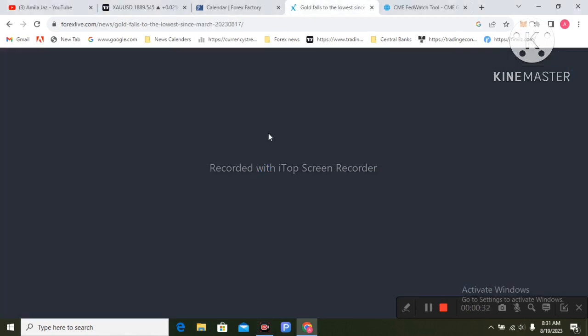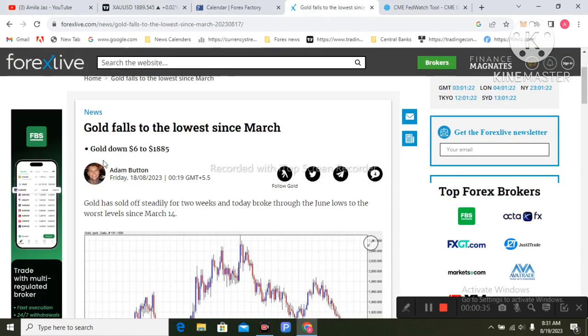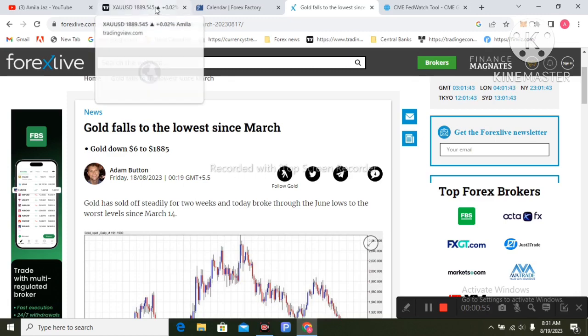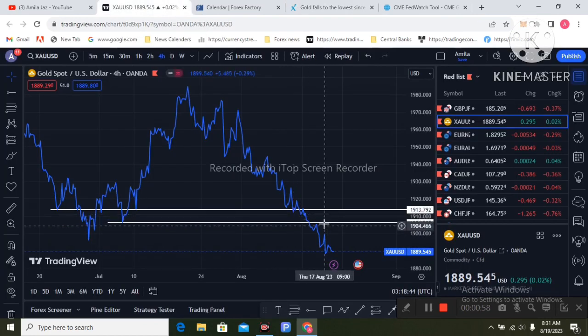So Forex Live mentions gold falls to the lowest since March. Gold has sold off steadily for 2 weeks and today broke to the June lows, the worst level since March 14th. The 1900 level is the psychological level in gold and it has broken to the downside last week. So now 1889 is the current level.